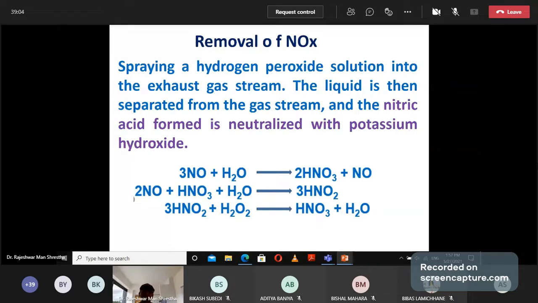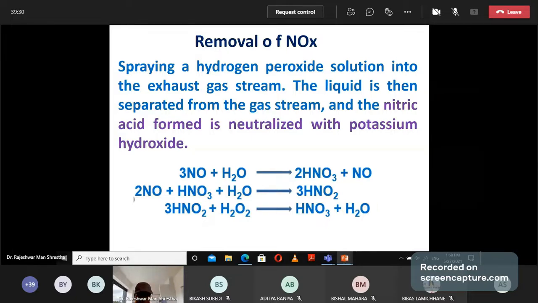And how to remove the oxides of nitrogen? The same process: spraying a hydrogen peroxide solution. Hydrogen peroxide solution is sprayed on the polluted gas, and liquid is then separated from the gas stream. The nitric acid formed is neutralized with potassium hydroxide. The process is not easy; it is a difficult one.